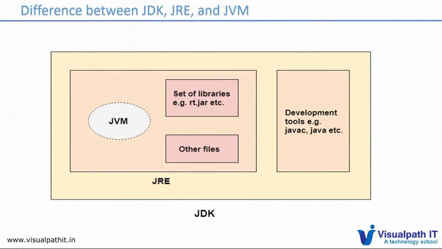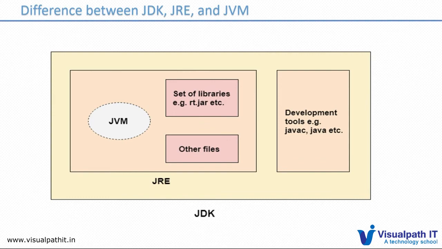This is the typical architecture of the JDK. Usually JDK will contain JRE, and JRE will contain JVM. JVM does not physically exist, while JRE exists physically, which we see as the library files that come under JRE.